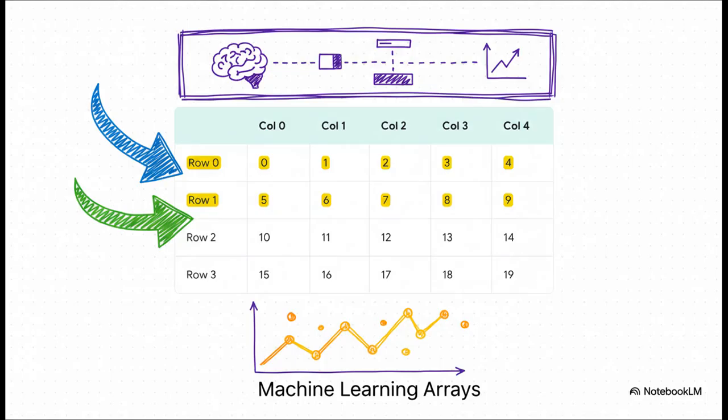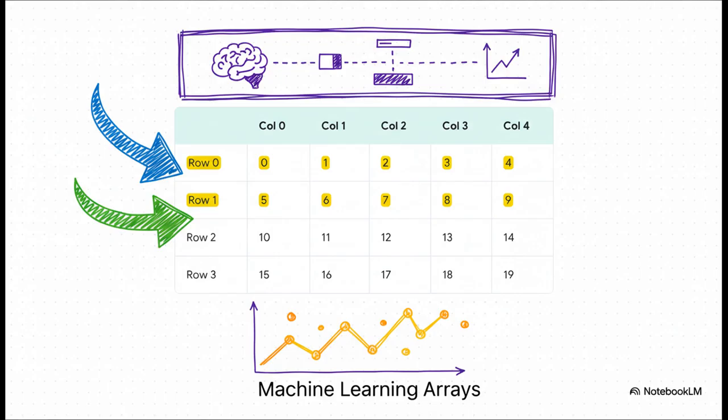Okay, let's put it into action with our example: array[0:2, 1:3]. So following our rule, we first look before the comma. It says 0 to 2. This is for our rows. And here's the golden rule for ranges. You start at index 0 and you go up to 2, but do not include index 2. So that means we're grabbing row 0 and row 1.